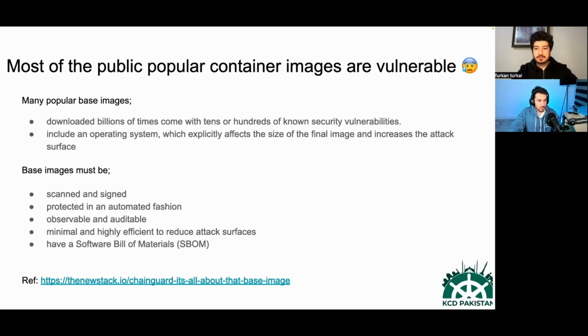Is it enough? Of course not. Security is not a static thing. Security vulnerabilities pop up every day, and an image with no known vulnerabilities today suddenly becomes a vulnerable image tomorrow. You can't assume that your base images are secure forever. To overcome this issue, we should always scan our base images to identify vulnerabilities and try to make them less vulnerable by applying patches against vulnerabilities before allowing people to use them.